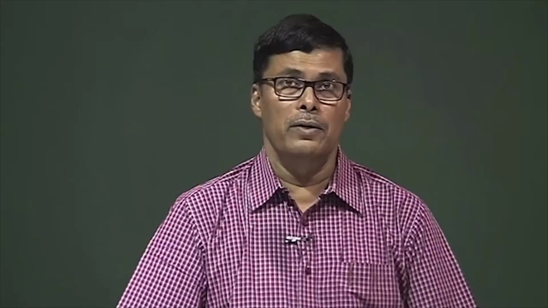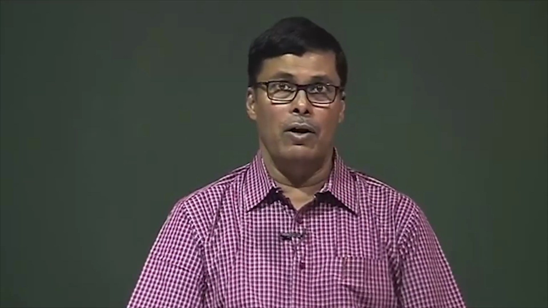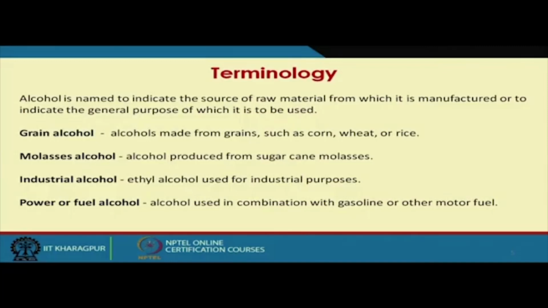Now the terminology: for the different types of alcohol in the market, we have different names, like grain alcohol, molasses alcohol, industrial alcohol, and power alcohol. Power alcohol is very interesting nowadays. We have a lot of power shortage problems.